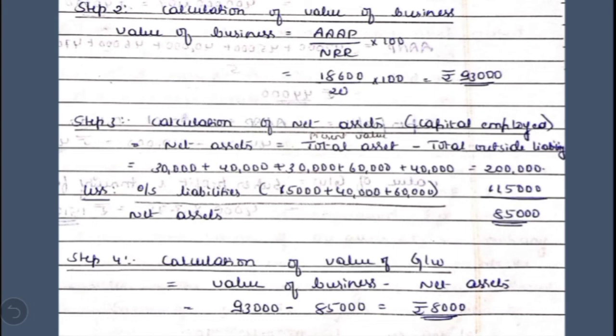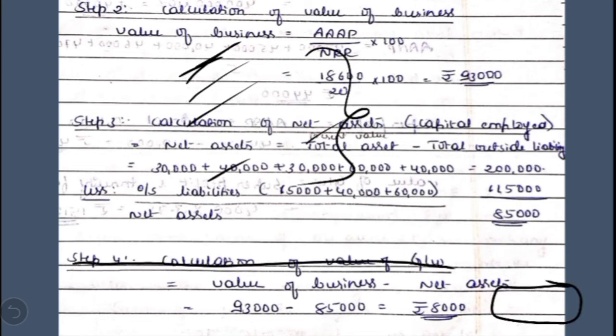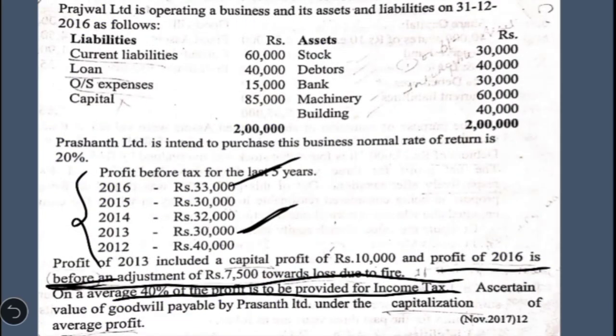In the third step we have to write the net assets, which are also termed as capital employed. In the previous two questions, they had given us the capital employed directly in the question, but in this question they have not given it, so we have to calculate it. So what is the format we use here? The total tangible assets, except intangible assets, fictitious assets, and investments made outside the business, less the liabilities which are due to outsiders, both short term and long term. So what are the items we have to consider here?